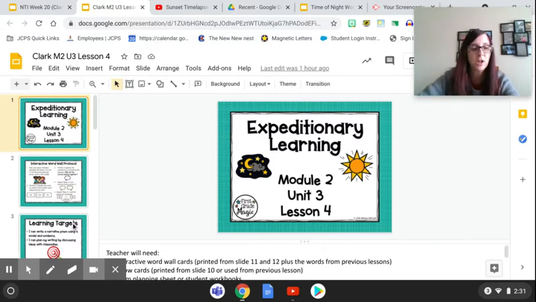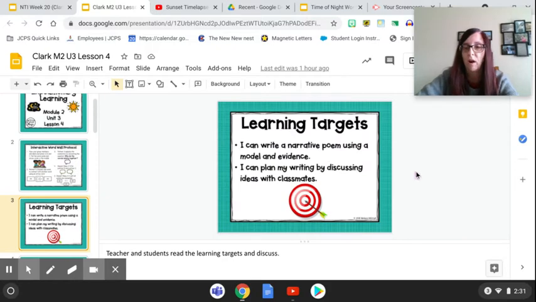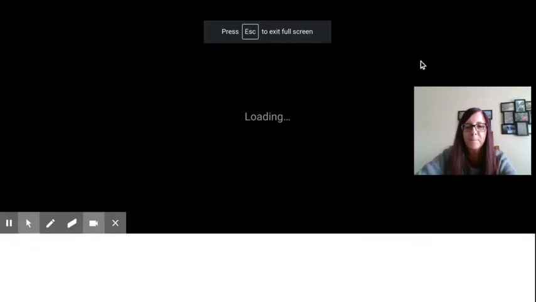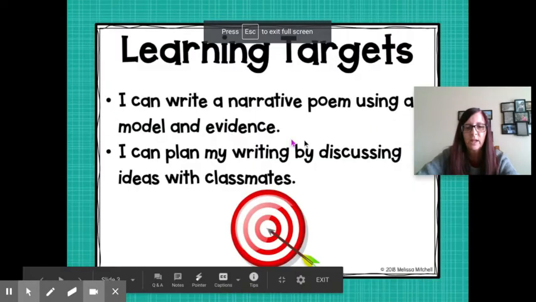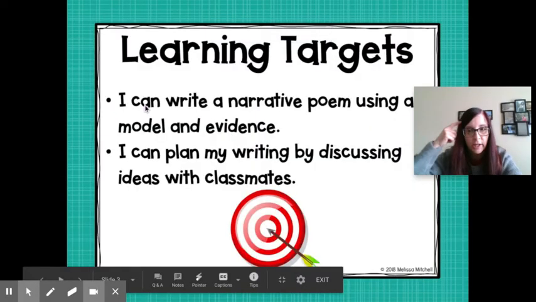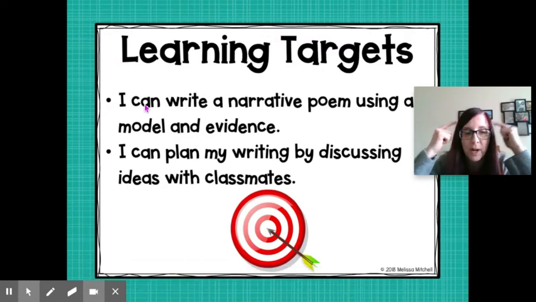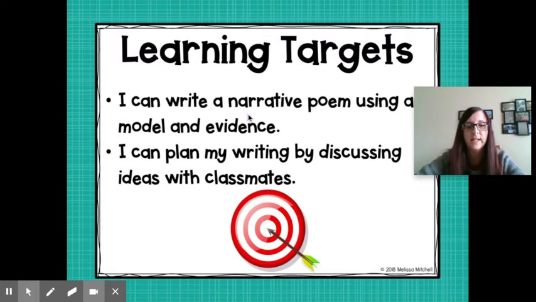So let's look first at our learning targets. Okay, I'm going to make them bigger. So the first target, remember, a learning target is what you're focusing your brain on. And it says, I can write a narrative poem using a model and evidence.